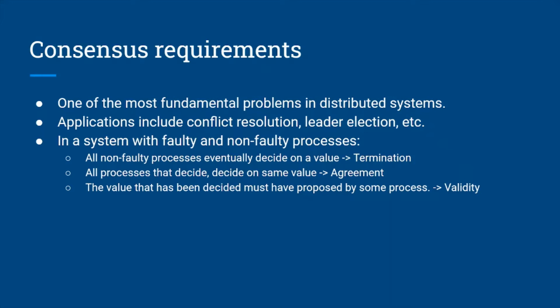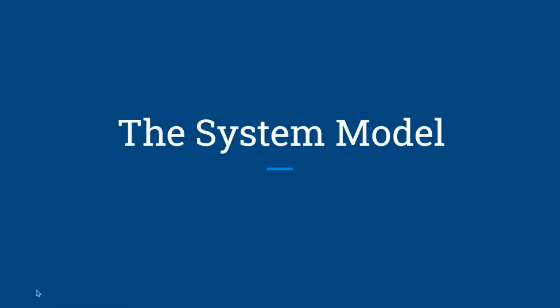All the processes that decide do so on the same value. That means there is a mutual agreement between the processes. The value that has been decided must have been proposed by some process. So the value which is the decision should not be generated from some random source. It must be generated by one of the processes.